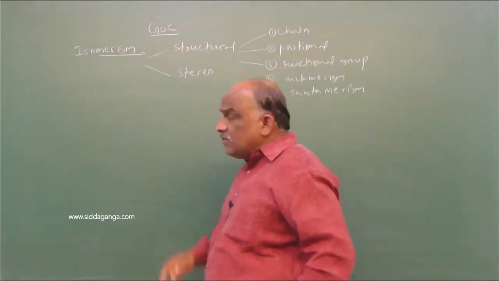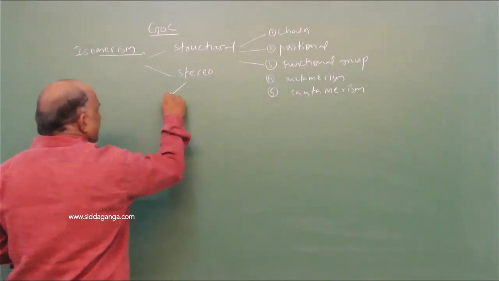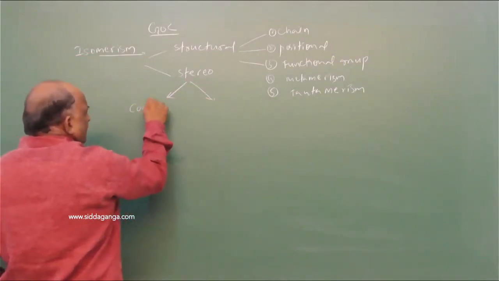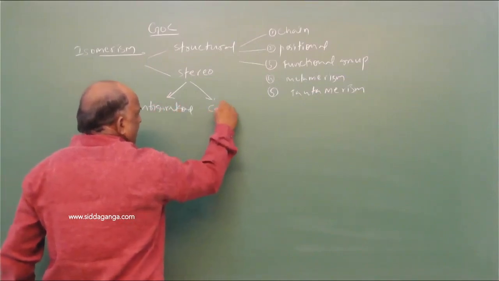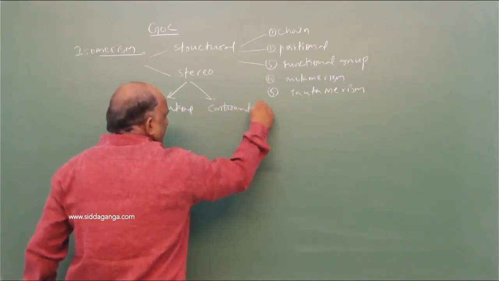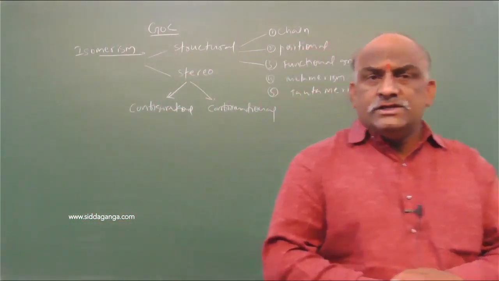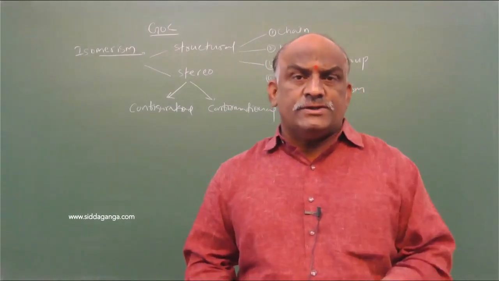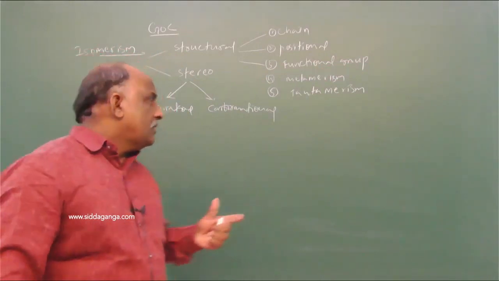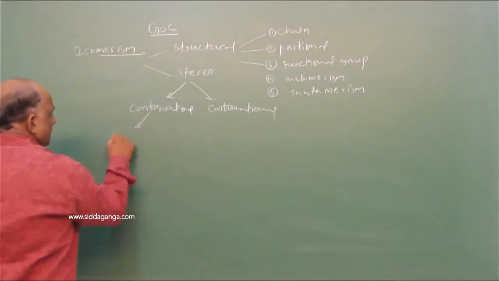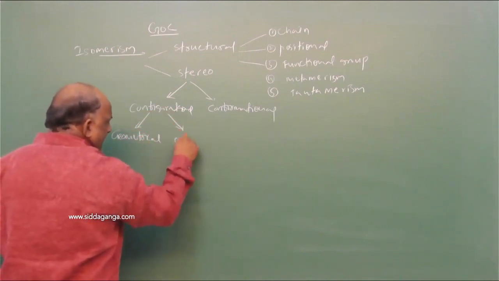On the other hand, we go with stereoisomerism. Stereoisomerism is again divided into two categories: one is configurational, second one is conformational. On configurational, again it is divided into two categories. Number one is geometrical, and second one is optical.